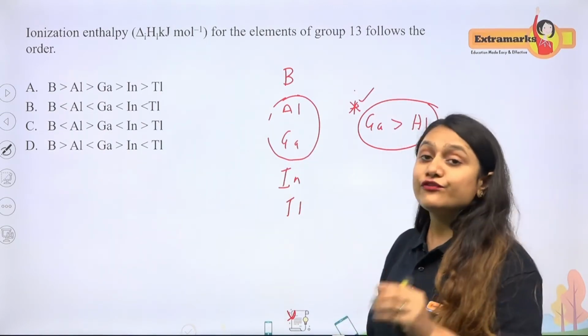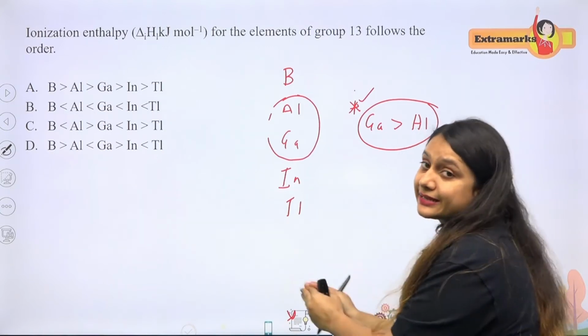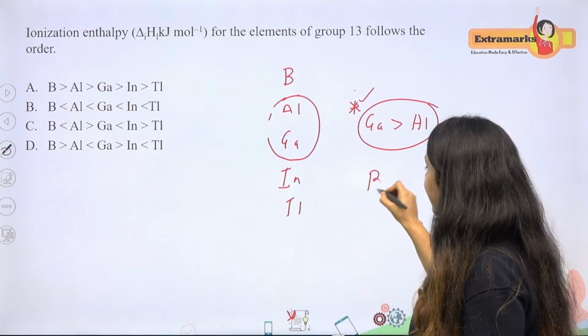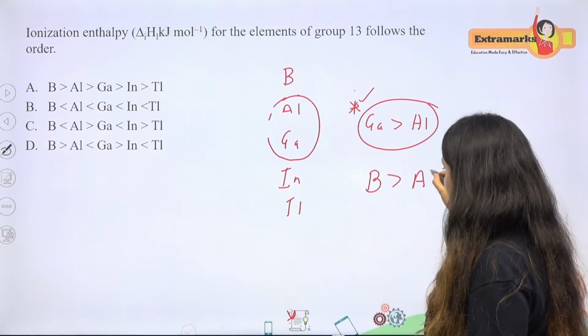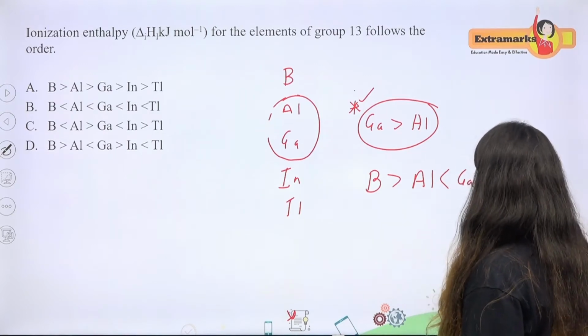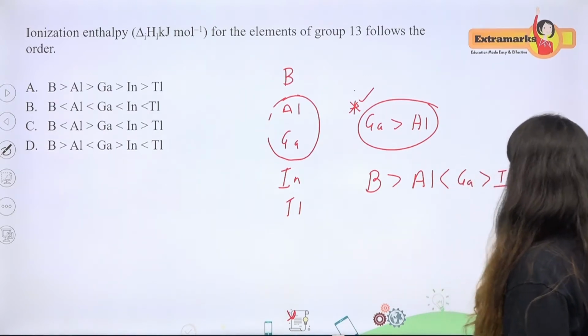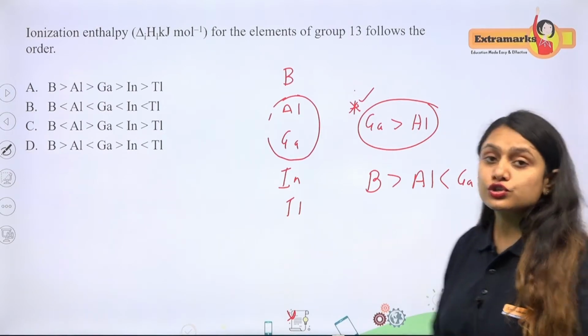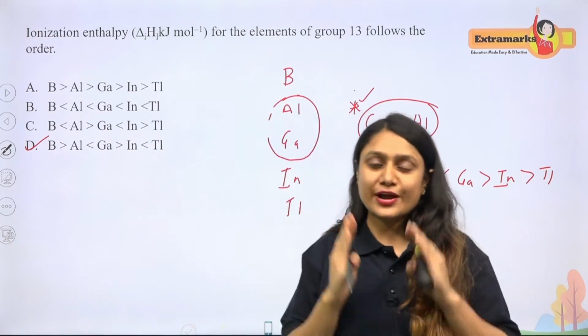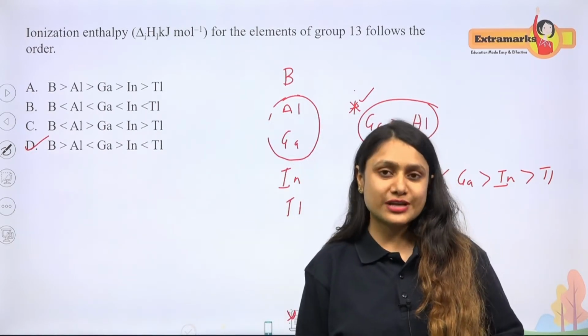Now, which option is saying this? As you can see, boron will have the highest, then there should be aluminium, and after aluminium gallium comes, and after gallium then indium, and then thallium. This is expressed in option D. So I hope this is clear. Let's move on to another question.